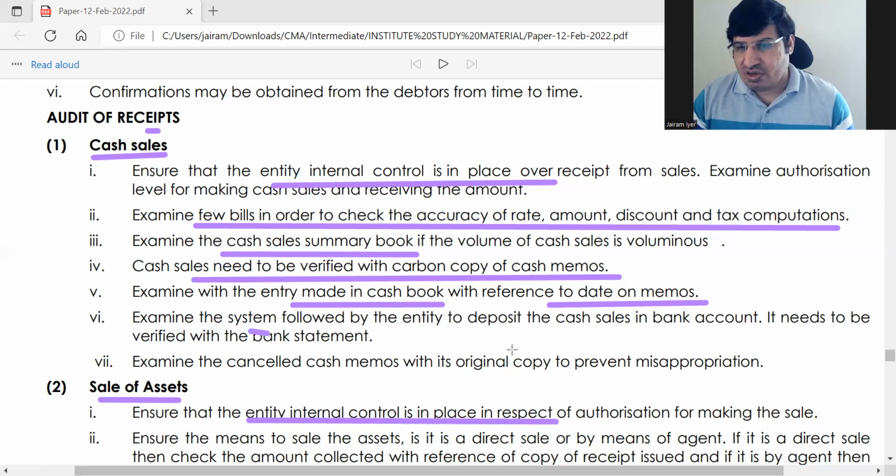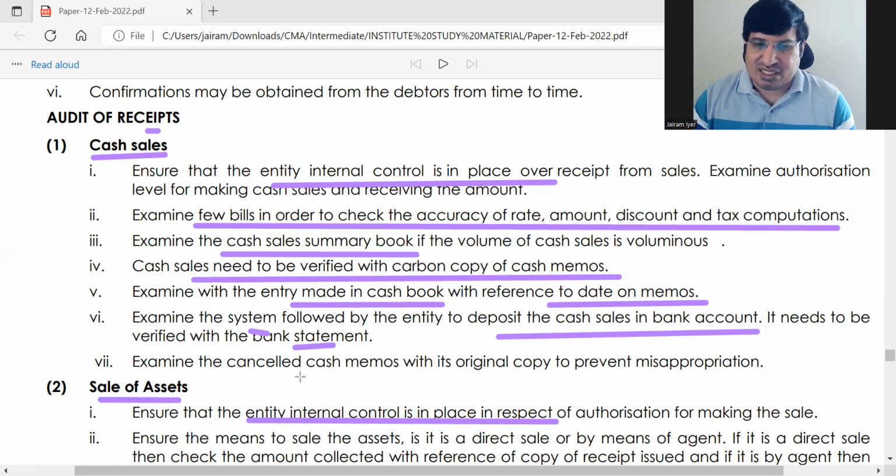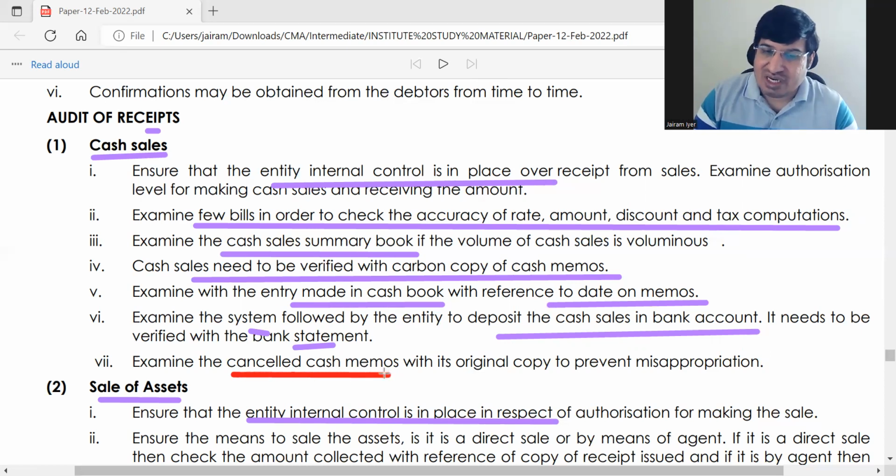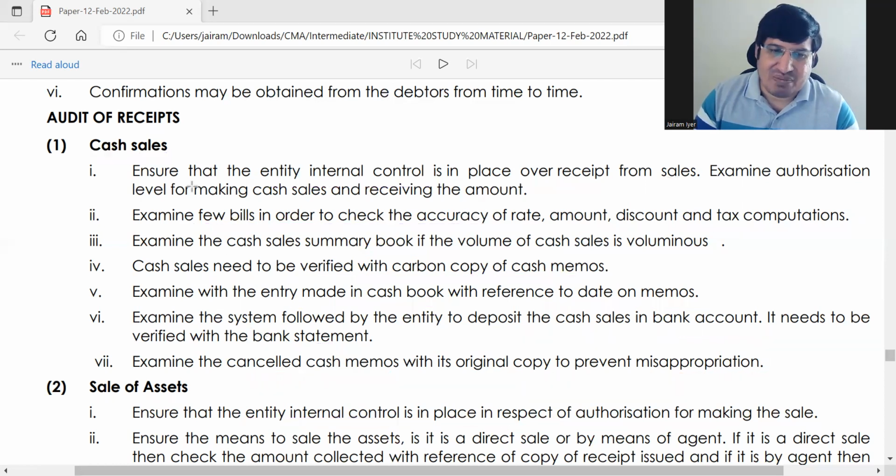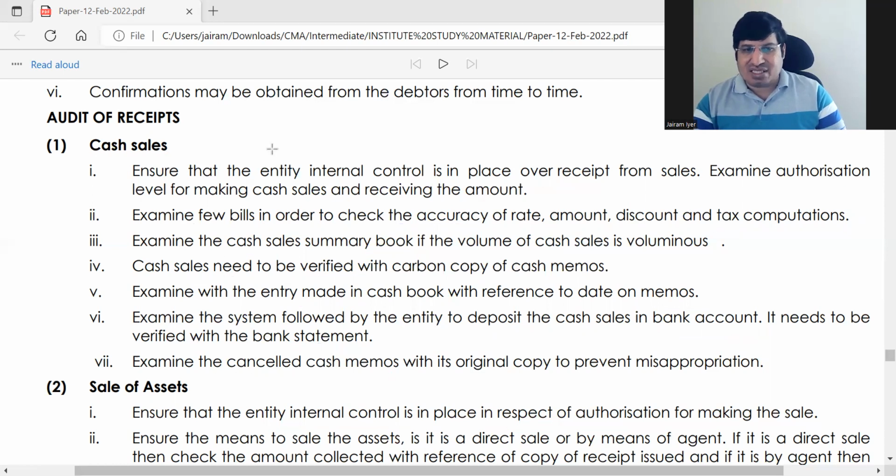Examine the system followed to deposit cash sales in the bank account. Verify it with the bank statement. Then cancelled cash memos. This is very important. Anything which is cancelled or entered at a later date, there the auditor has to be more careful. Compare it with the original copy and make sure that there is no misappropriation. These are the main points of cash sales. You can write it in your own words. Four to five sentences on audit of cash sales is very, very easy to write.